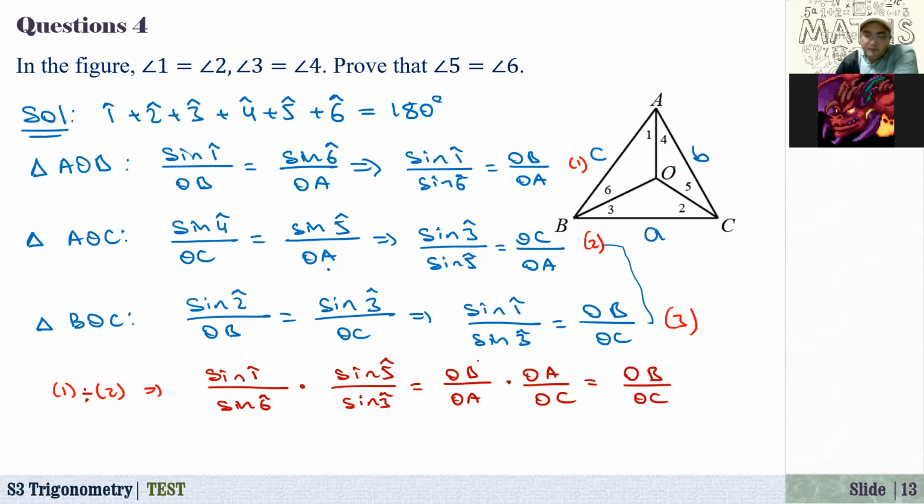Okay, and how about if you multiply? 3 cancel each other, we have 1 and 5.